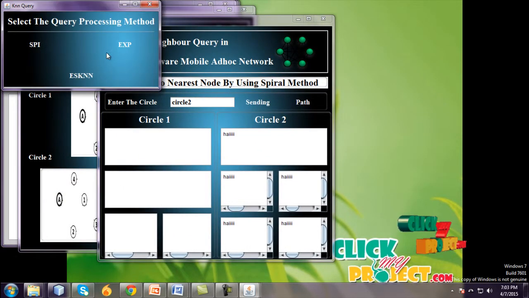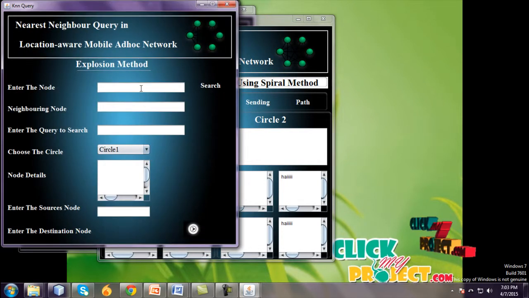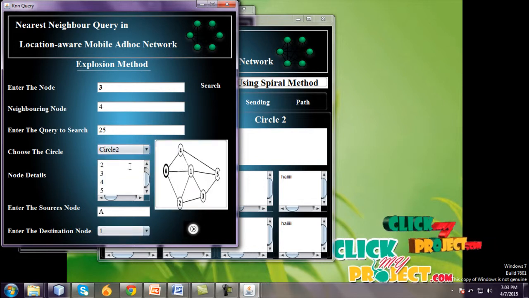Go to path and click the EXP method. EXP means exponential method. Enter the node, I give 3, and search: the neighboring node of 3 is 4. Enter the query 25, and the same circles, I choose circle 2.